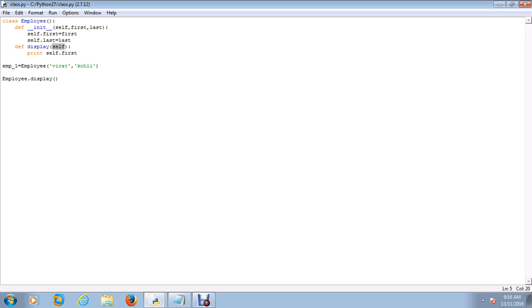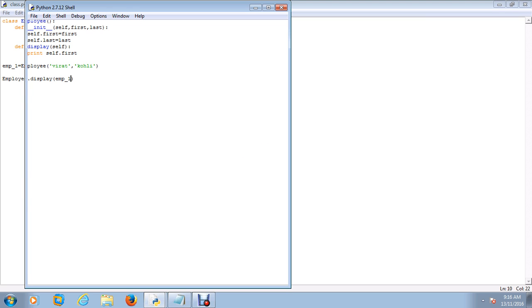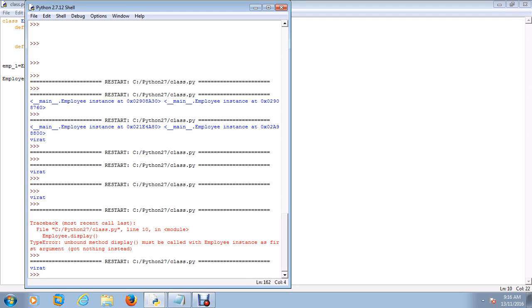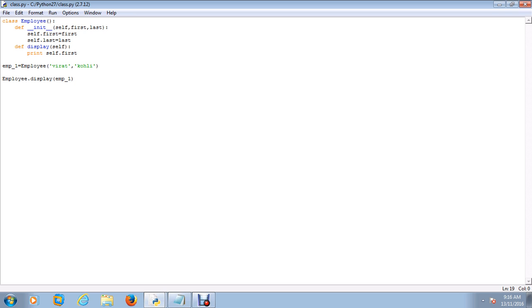and that is why you didn't get an error in the previous section. But here I have to explicitly pass my instance name, right? And now you will see Virat being displayed, right? So just have a look. There you go. So this is how you can call a method with the class name itself by passing the instance name as an argument, right?